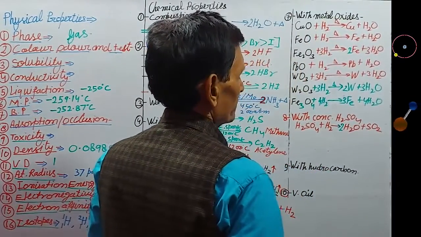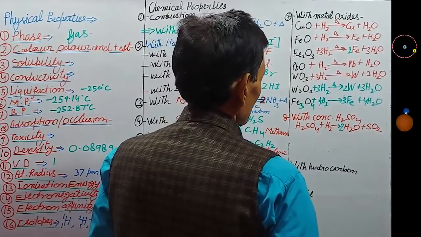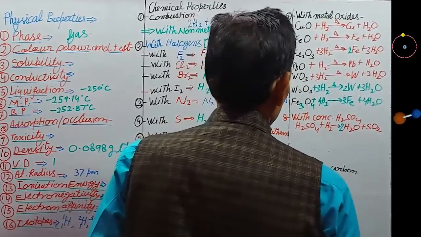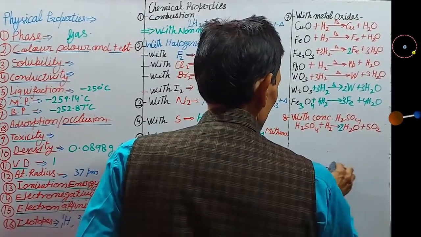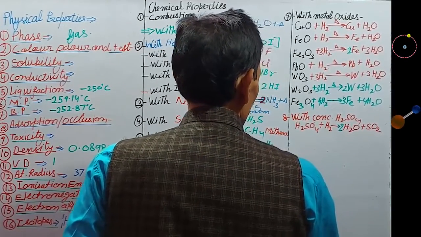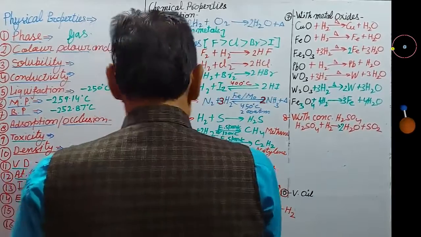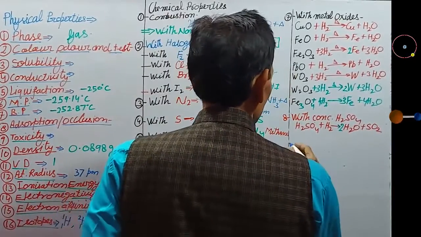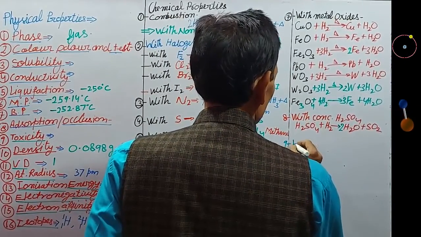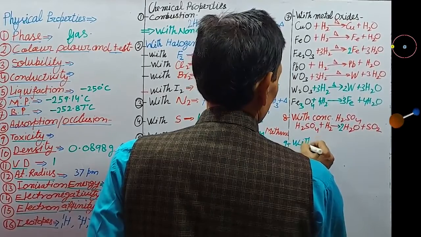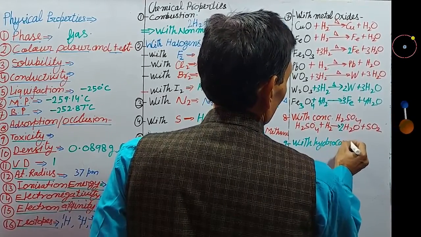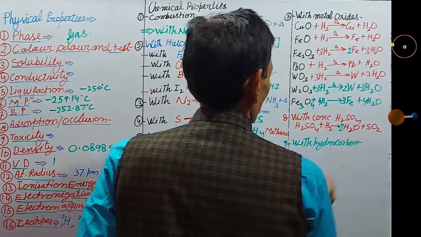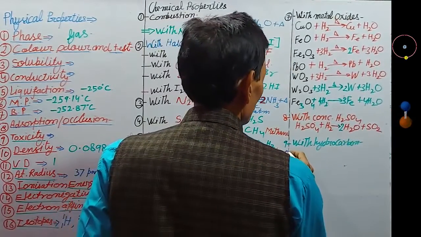Now next is reaction with hydrocarbon. With hydrocarbon, unsaturated hydrocarbon first.